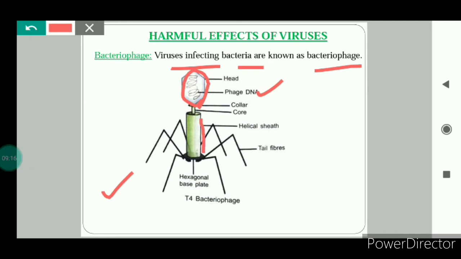Here you can see that this is the helical sheath, inside which there is one hollow tube through which the DNA, this genetic material, will pass on to the bottom. These are the tail fibers which help in the attachment to the host cell.